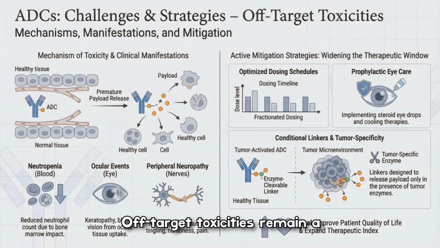Off-target toxicities remain a clinical challenge when payloads are released outside tumors, manifesting as neutropenia, ocular events, and peripheral neuropathy. Active mitigation strategies include optimized dosing regimens, prophylactic eye care, and tumor-activated or conditional linkers designed to release payloads only in the tumor microenvironment, all intended to widen the therapeutic window and improve patient quality of life.